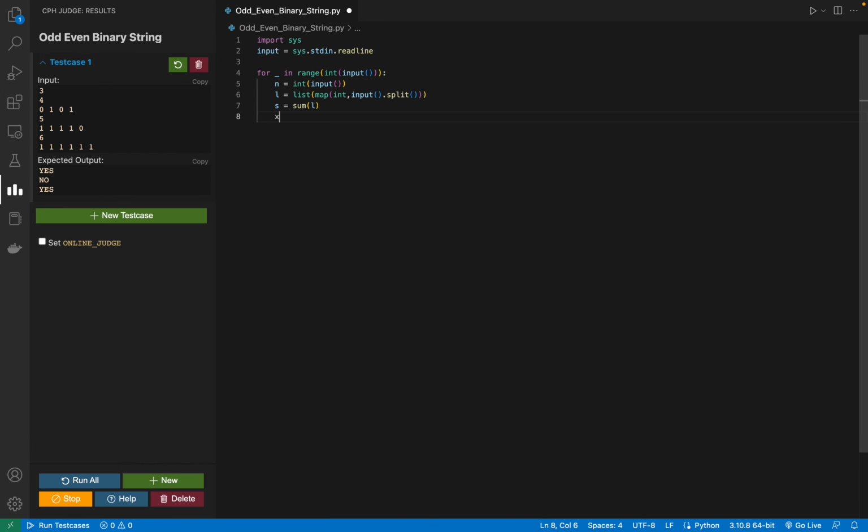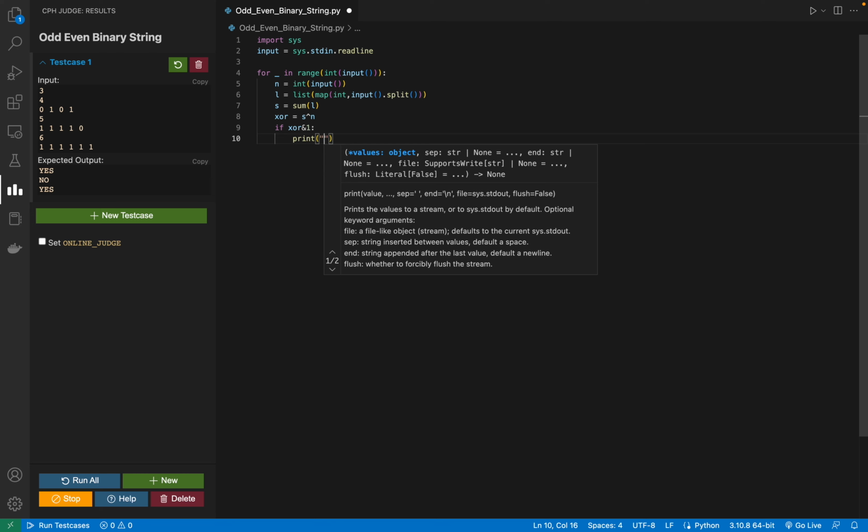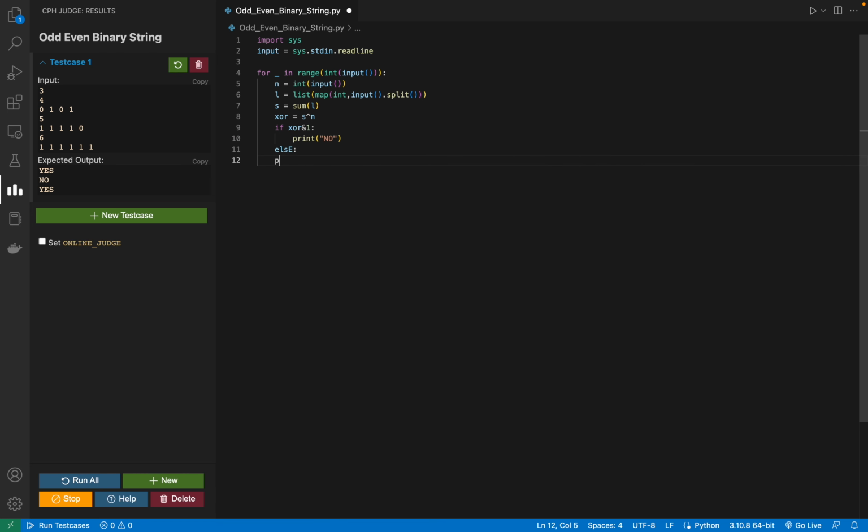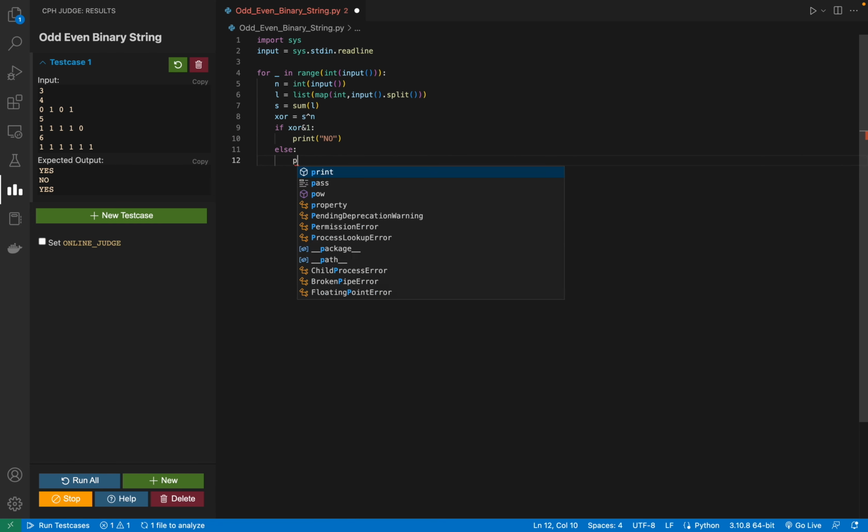So let's just take the Xor of these two. Xor is equal to s Xor n, and then if Xor is odd, then I have to print no, else I have to print yes.